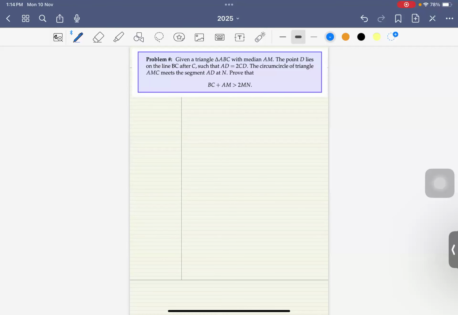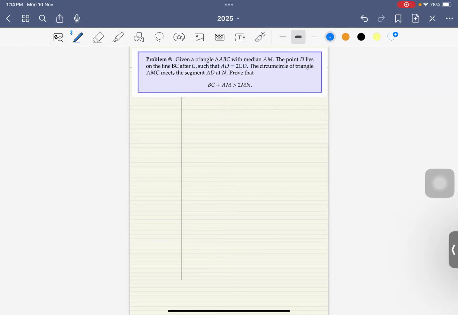Well, hello, and here we are, and we'll take up one more problem. This is fundamentally an inequality pertaining to geometry. So let's try. It says that given triangle ABC, AM is the median, and